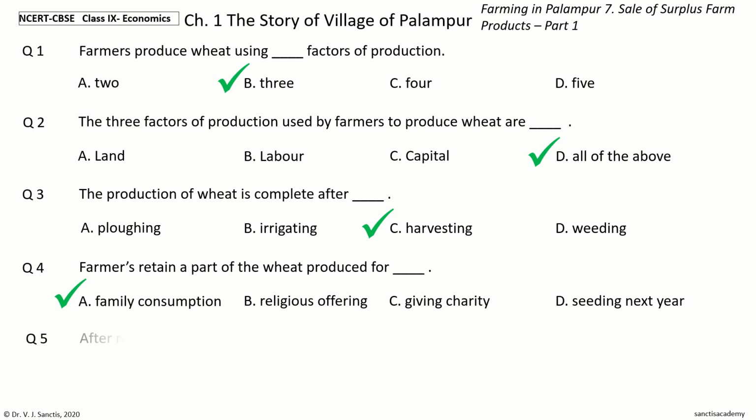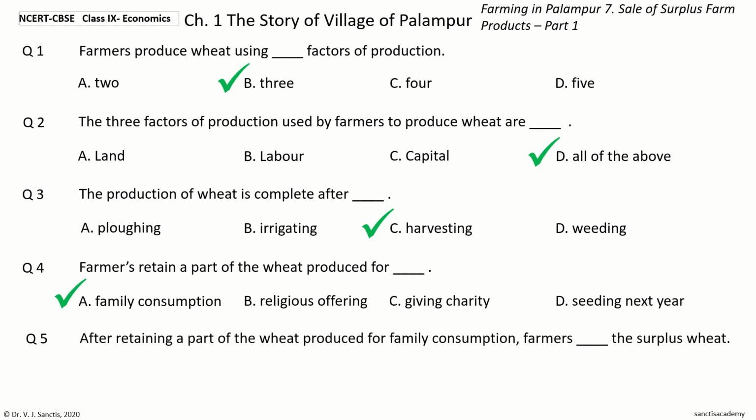Question 5. After retaining a part of the wheat produced for family consumption, farmers dash the surplus wheat. The options are buy, lend, sell, dispose. Your time to choose. And the answer is sell. So, after retaining a part of the wheat produced for family consumption, farmers sell the surplus wheat.